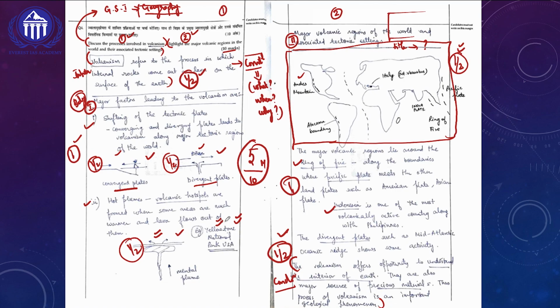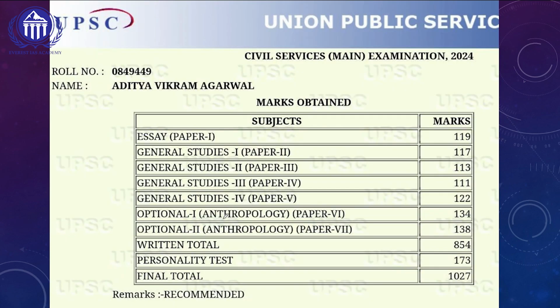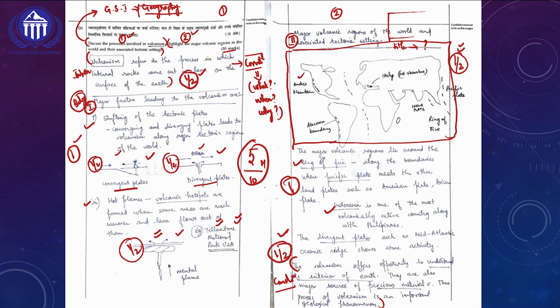This is one thing we need to learn from All India Rank 9 Aditya Vikram Agarwal. If you look at his marks in GS paper 1, out of 250 marks, he has got 111 marks. That is around 5.5 to 6 marks on an average that he has got in the real exam. Because we know very well 20 questions are maximum available in GS paper 1. So for each question, you would have got 5.5 to 6. That is what he has got here also.